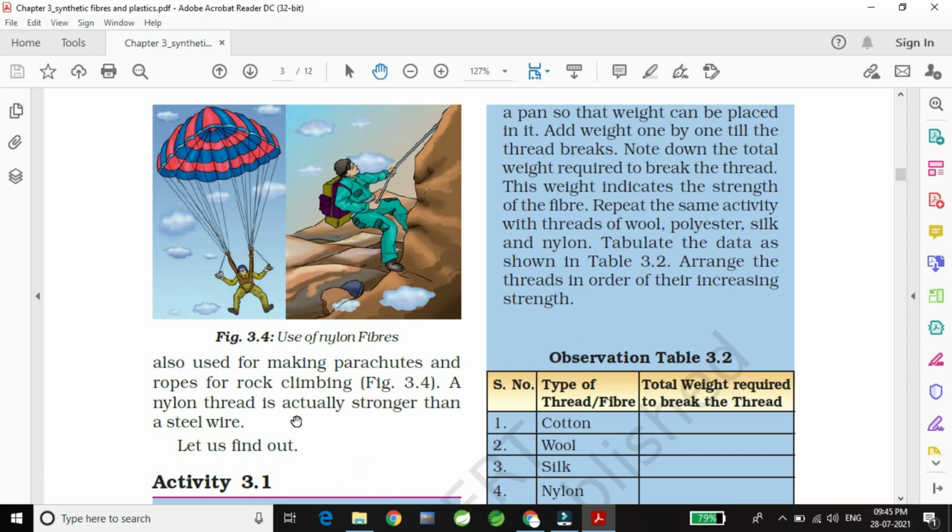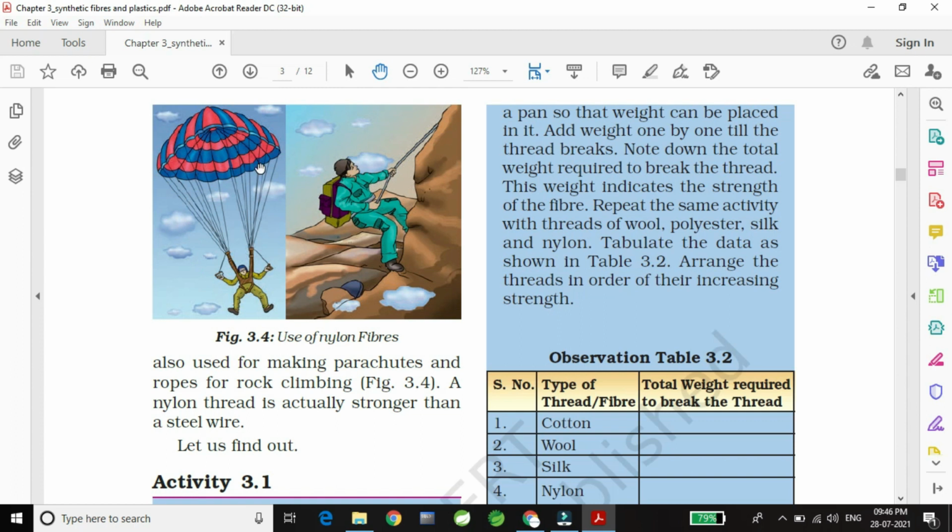So if you compare a steel wire with nylon wire, nylon wire is very strong. You cannot easily break the nylon wire, but a steel wire will break. If you apply a large amount of force, the steel wire will break. But nylon wire is very strong as compared to steel.